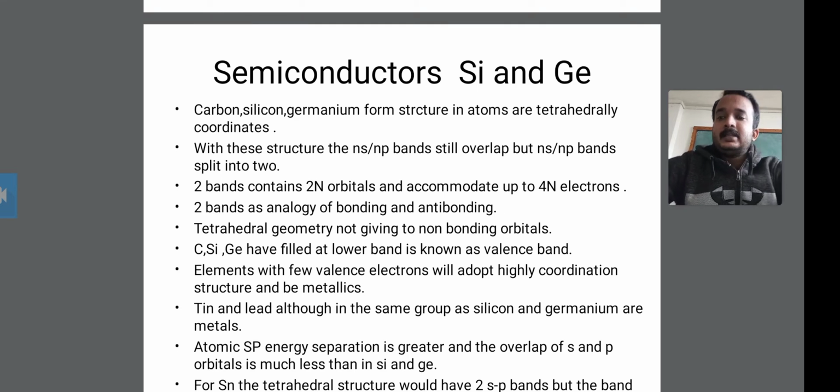Then next, for carbon, silicon and germanium, the lower band is filled, and this filled lower band is known as the valence band. Carbon, silicon and germanium fill the lower band, and it is called the valence band.